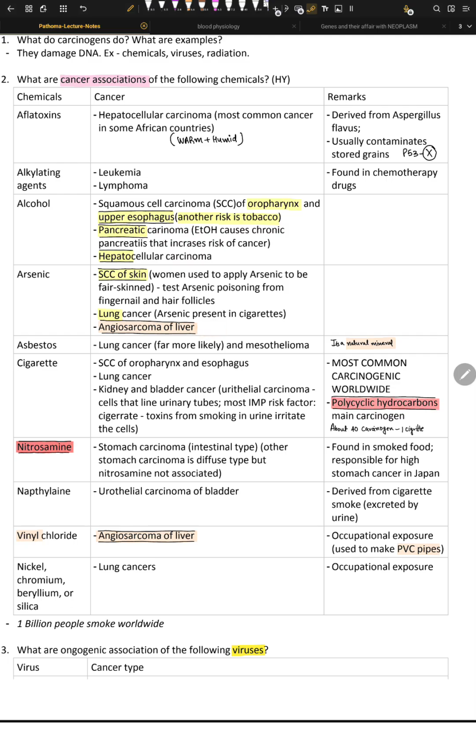The mechanism here is that arsenic causes oxidative DNA damage, and it stops the DNA repair mechanism. It stops the P53 system. So that's arsenic right there.